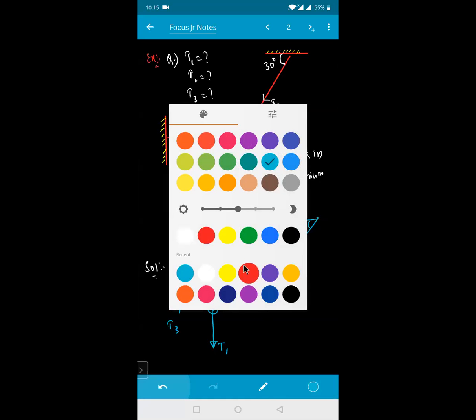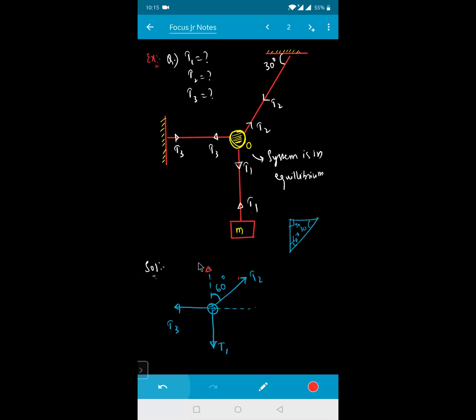Now resolve the forces into the components, beta. This T2, if I am resolving, here this will become T2 into your cos 60, and this will become T2 into your sine of 60. So now all the x-axis and all the y-axis forces must be equal to 0 for the given condition. Okay, now? Is it clear? So for a system to be in equilibrium, T2 cos 60 must be equal to T1, and T2 sine 60 must be equal to T3. Is that clear?